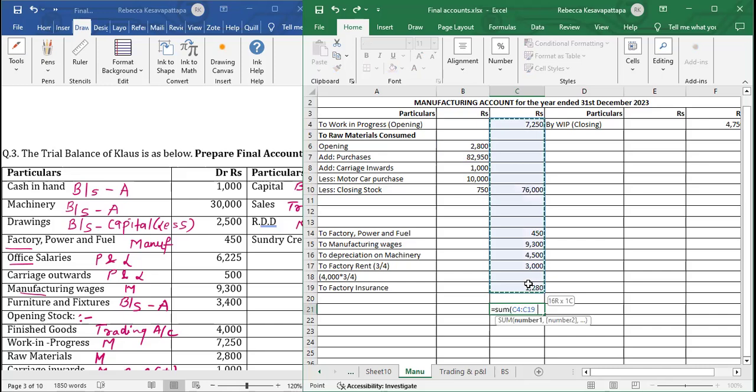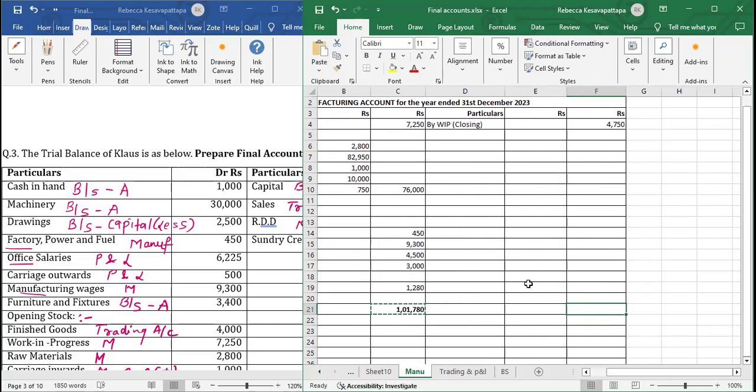Manufacturing account will always have a debit balance. 1,01,780. The same thing we will write here on the credit side. 1,01,780. Now we will less this 4,750. 97,030.